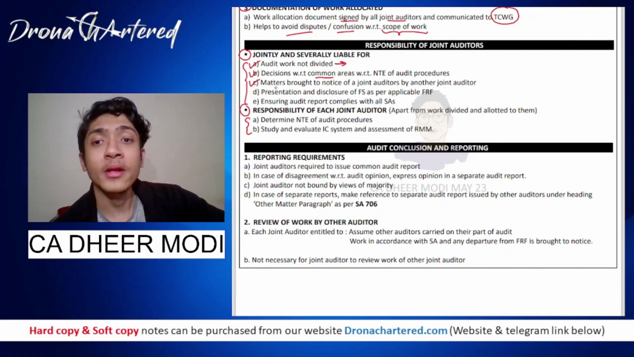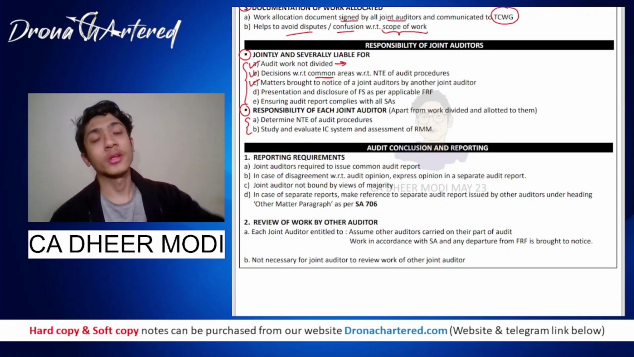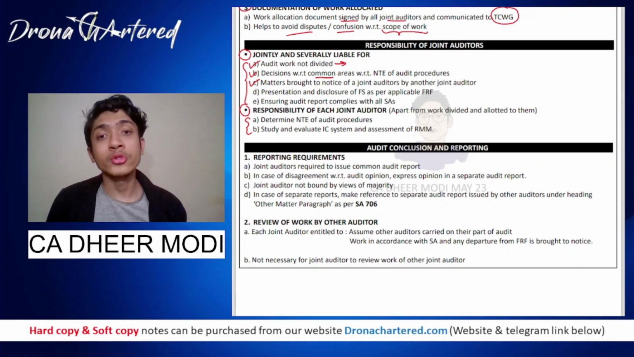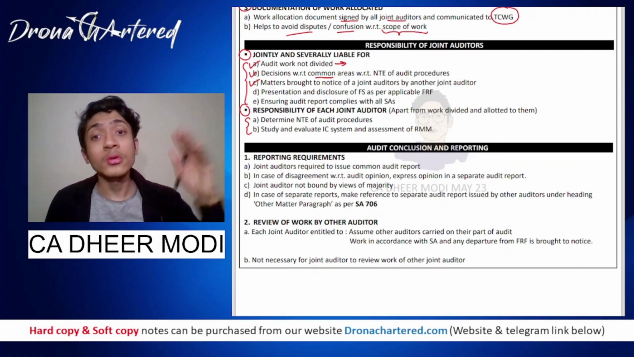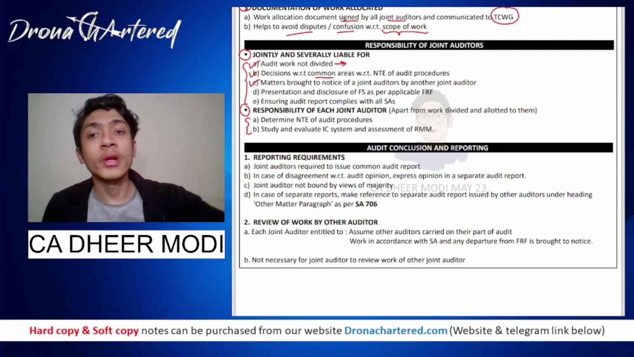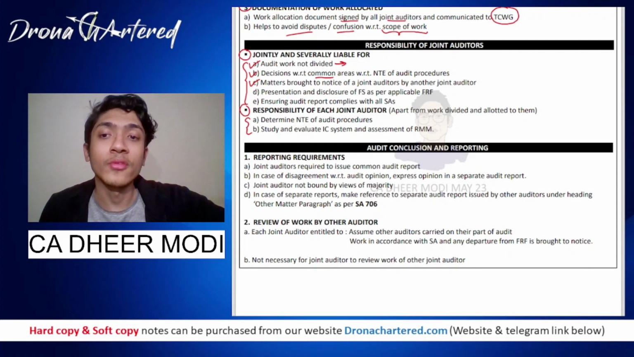Third point talks about matters brought to notice of a joint auditor by another joint auditor. If one joint auditor has brought to the notice of another joint auditor that boss, check this area also, since this auditor has told the other auditor, now they will be jointly and severally liable.